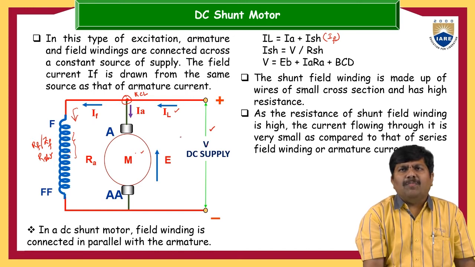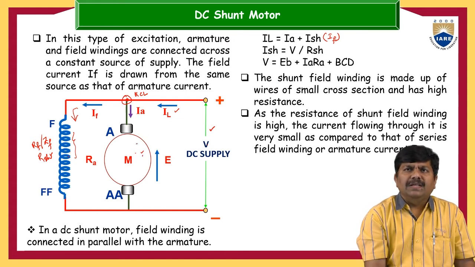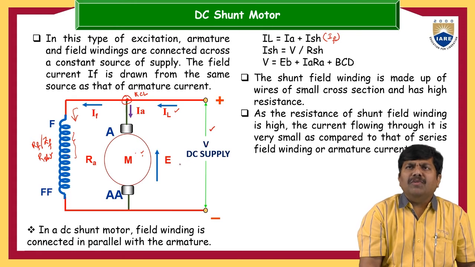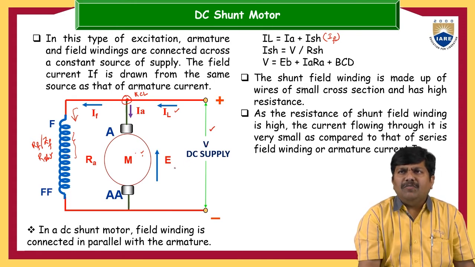Then just apply Kirchhoff's voltage law for this whole expression. Now it becomes V is equal to EB plus IA RA plus BCD, that is the brush contact drop. So like this, we can develop the voltage balance equation. One important thing we have to remember is that the shunt field winding is made up of wires of small cross section and has high resistance.